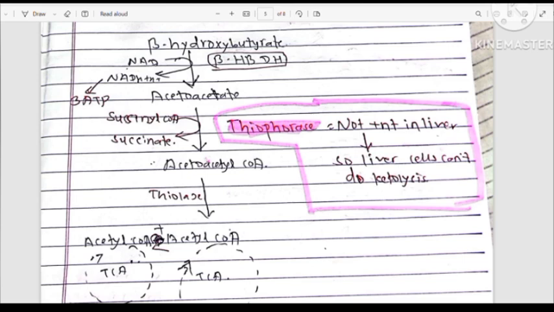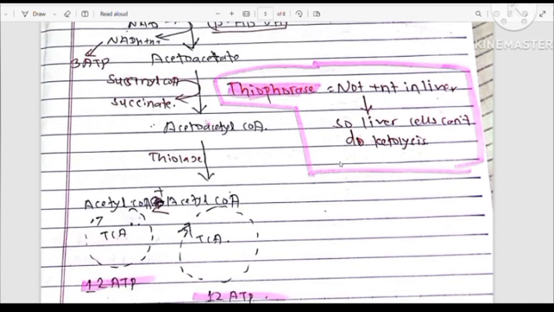If liver cells had the ability to do ketolysis, then the formed ketone bodies would undergo spontaneous ketolysis, and there would be no function of ketone bodies. So nature has provided that there is no thiophorase in the liver, so that it cannot cause ketolysis.